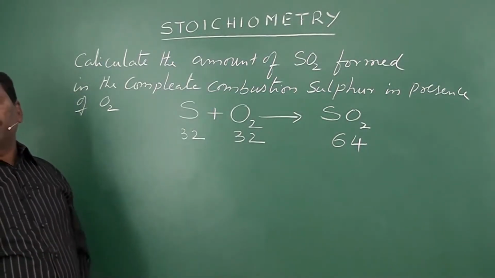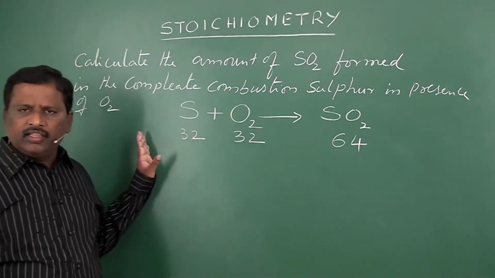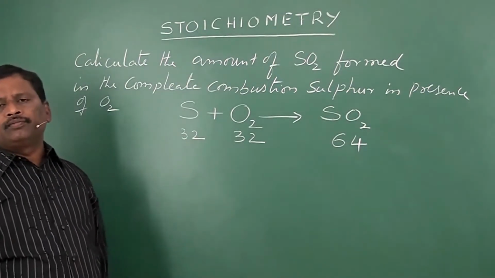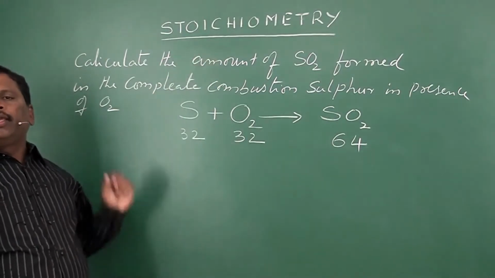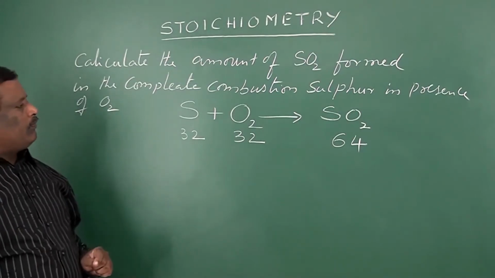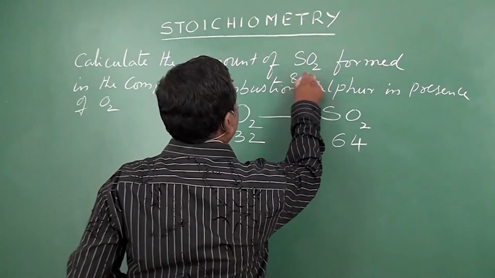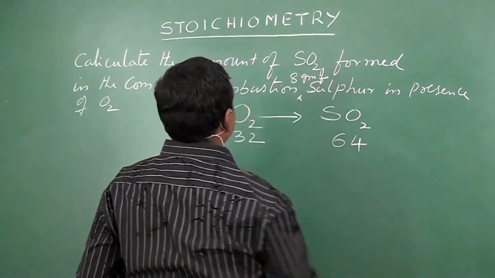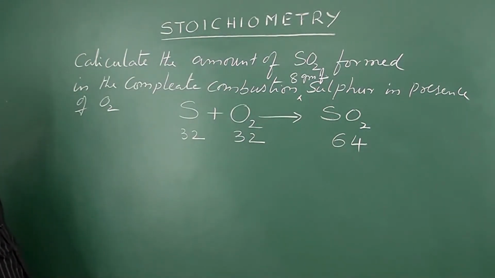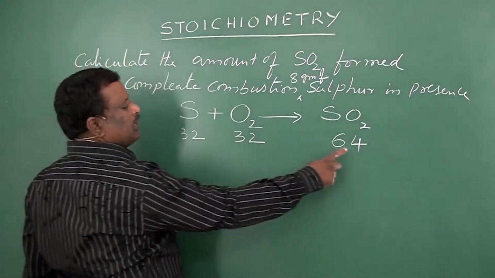That is the standard relation. Whatever the amounts that you are taking, they react with each other in that ratio only, and SO2 is formed in that ratio only. So now study the problem once again. Calculate the amount of SO2 formed in the complete combustion of 8 grams of sulfur. So they are comparing the weight of sulfur with the weight of SO2.